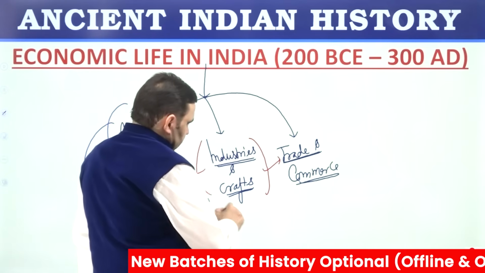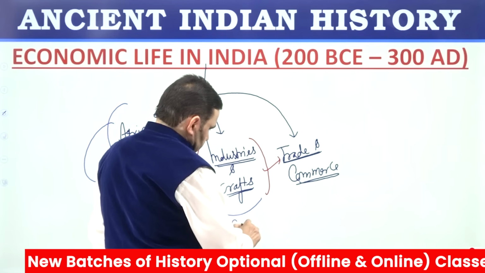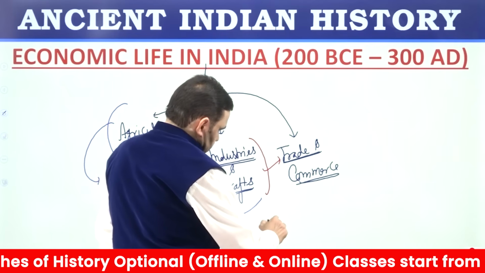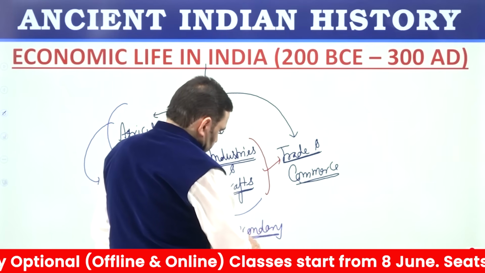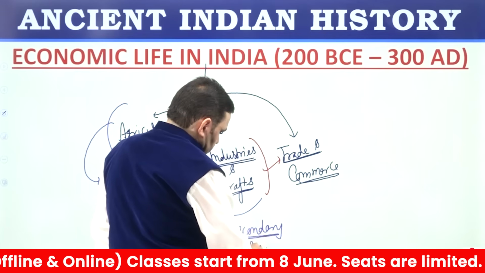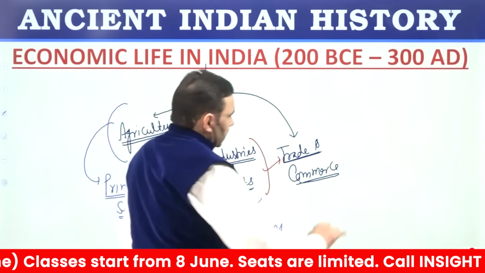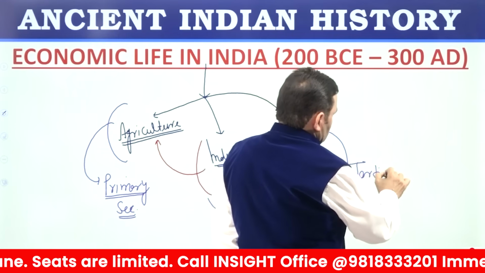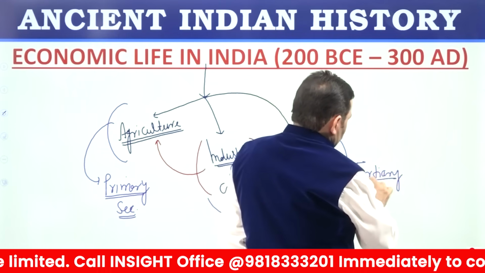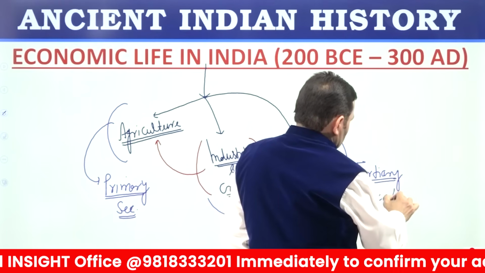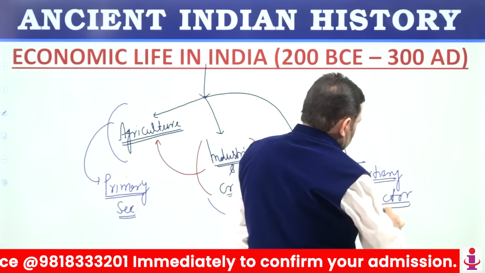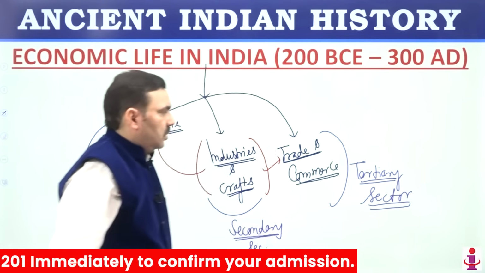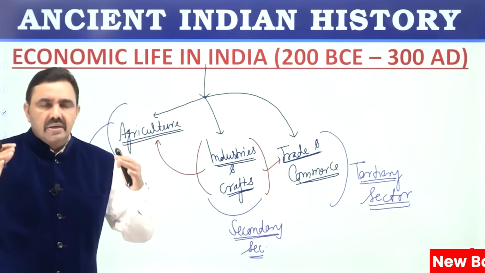Industries and crafts are known as secondary sector. So these terms will be used in your preparation repeatedly. Trade and commerce are known as tertiary sector. So primary economy, secondary economy, as well as the tertiary economy, all these three sectors witnessed remarkable progress.